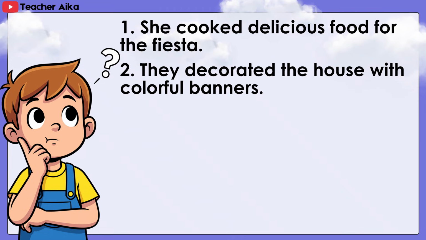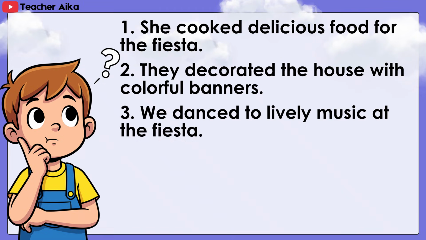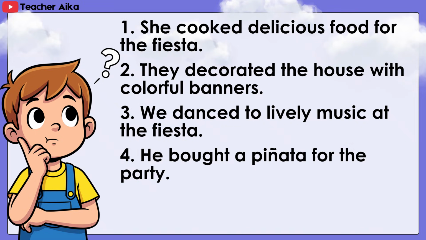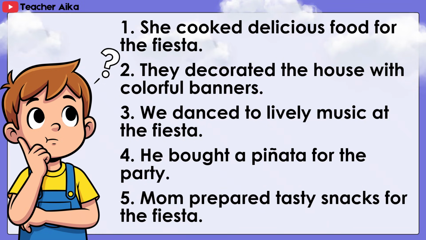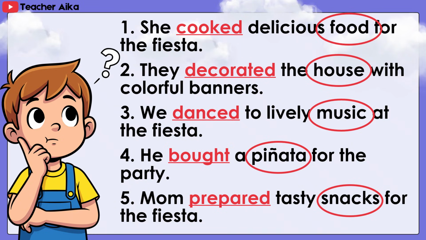They decorated the house with colorful banners. 3. We danced to lively music at the fiesta. 4. He bought a piñata for the party. 5. Mom prepared tasty snacks for the fiesta. Answers.